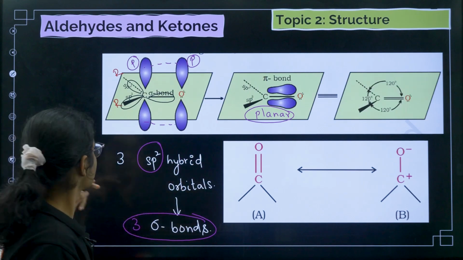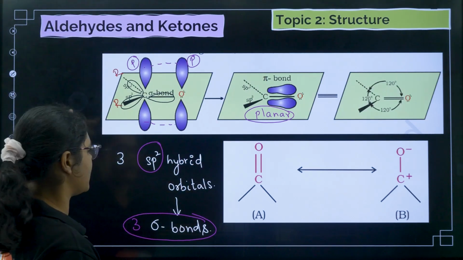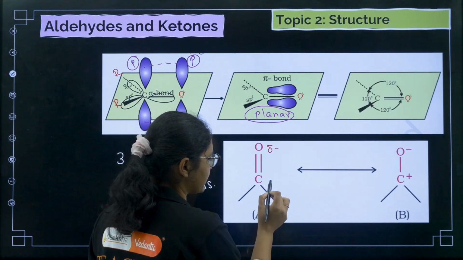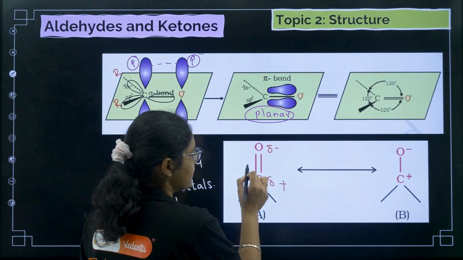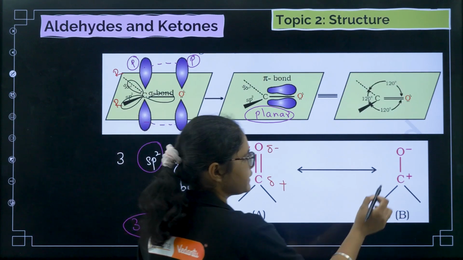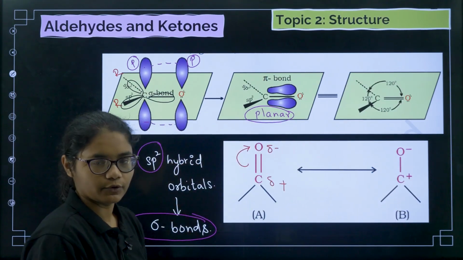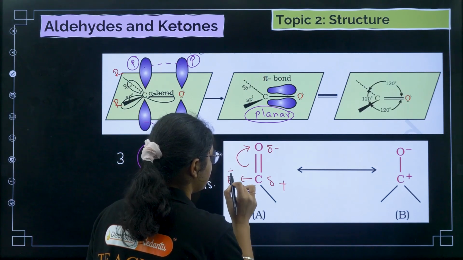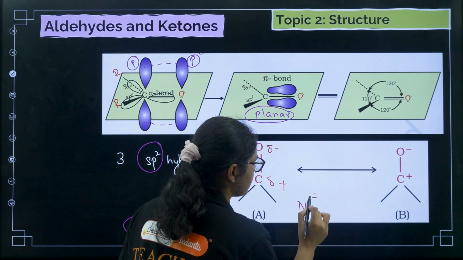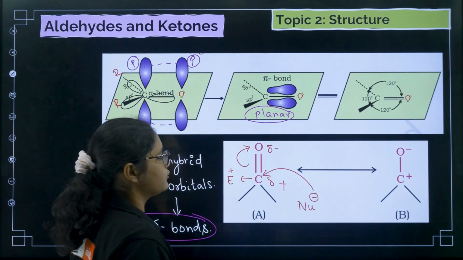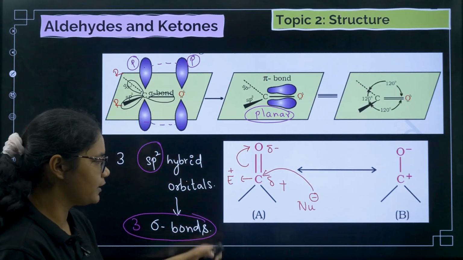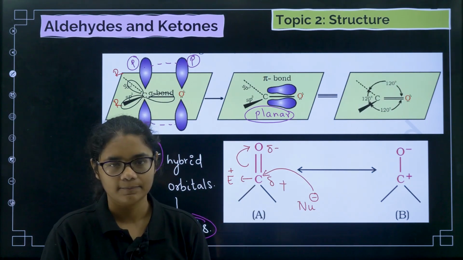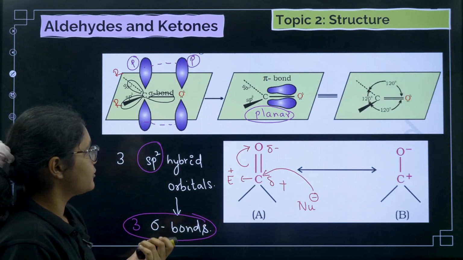Now coming to the polarity of the bond. Oxygen is more electronegative, so it gets delta negative and the carbon gets delta positive. The electrons shift towards oxygen, so we get O minus and C plus. Whenever there is an attack, this carbon is electrophilic in nature. If you have a nucleophile, it can attack this electrophilic carbon. We will see a lot of reactions where the nucleophile attacks the electrophilic carbon. So that is about the structure.